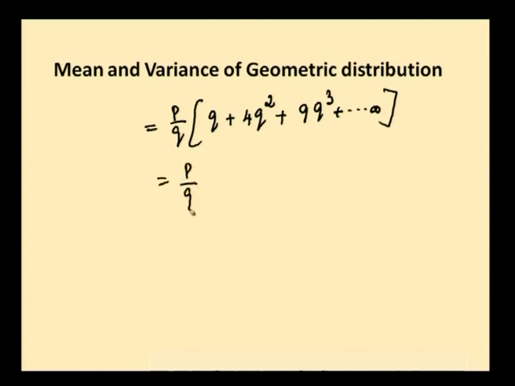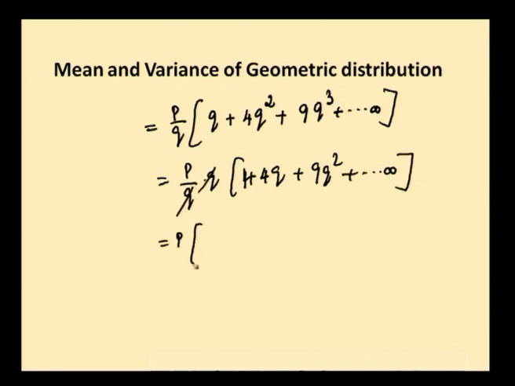And p by q into q comes outside, 1 plus 4 q plus 9 q square plus etc. up to infinity. Q gets cancelled, p into this particular expansion is denoted using the formula 2 into 1 minus q whole power minus 3 minus 1 minus q whole power minus 2.